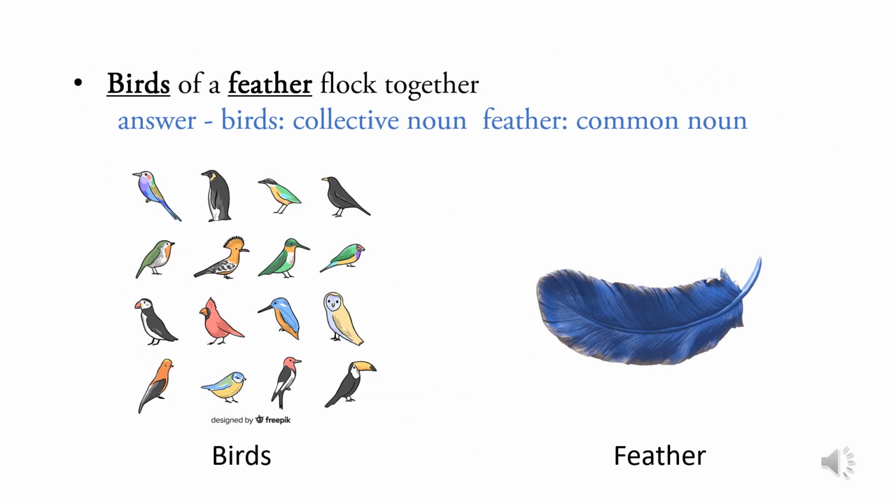Second one, birds of a feather flock together. In this sentence, birds is a collective noun. Feather is a common noun. In the first picture, more than one bird is there. So, it's a collective noun. Next is feather. Feather can belong to any bird. So, feather is a common noun.